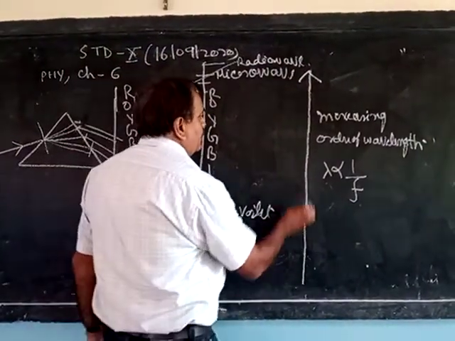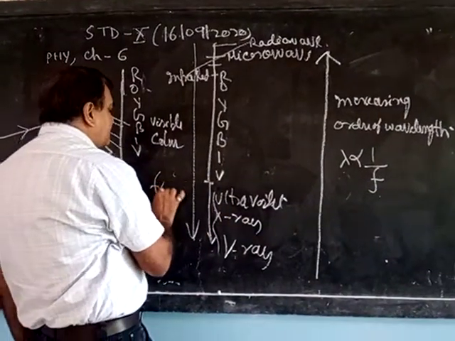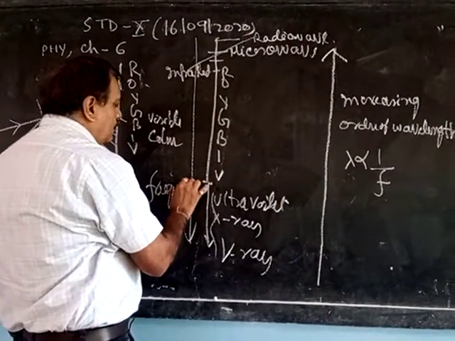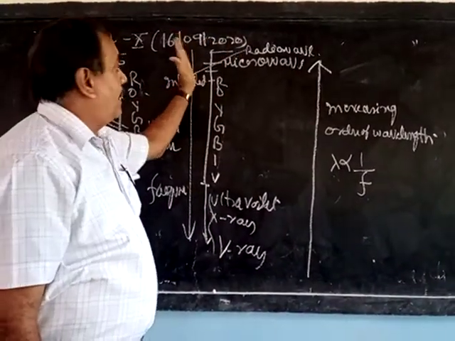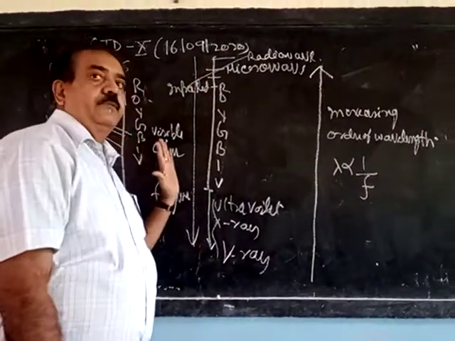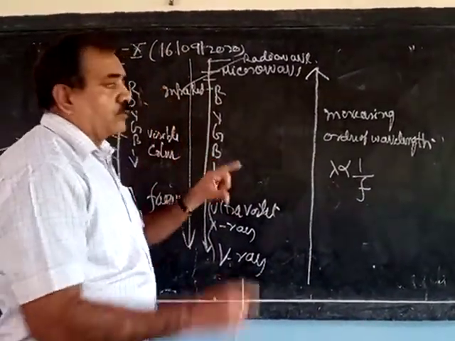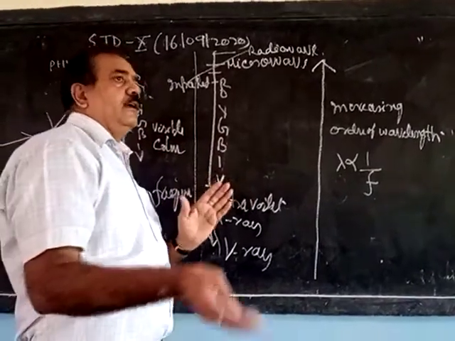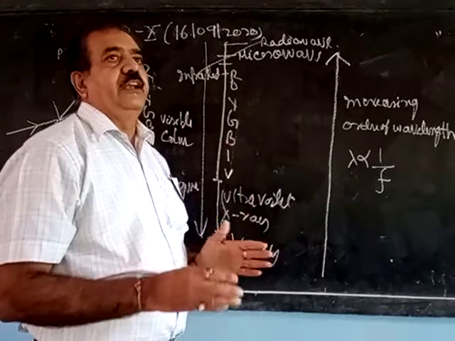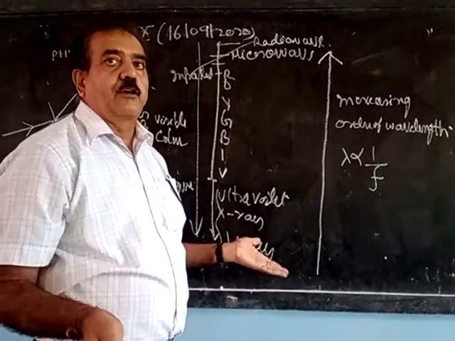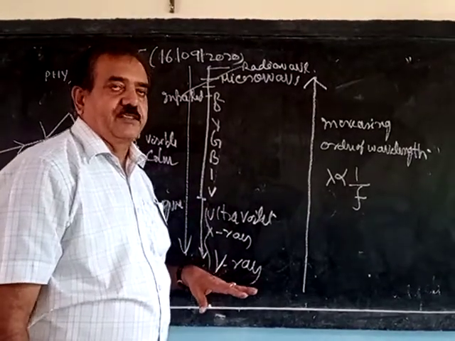So this is the increasing order of wavelength, and this is the increasing order of frequency, because both are inversely proportional to each other. Do you follow? So 4-5 items will be given, and you will be asked to arrange them in ascending or descending order of wavelength, or increasing or decreasing order of frequency.